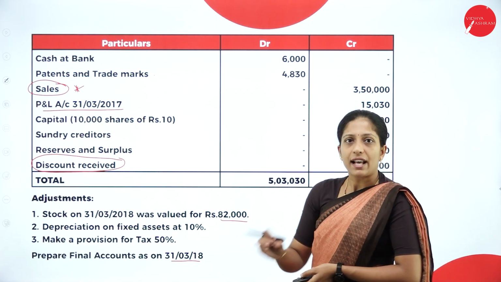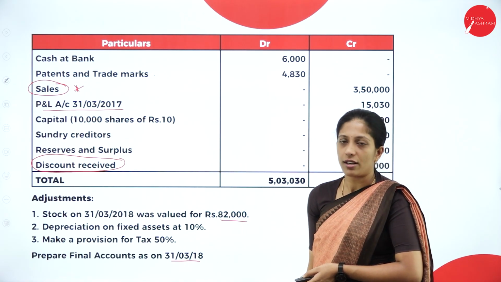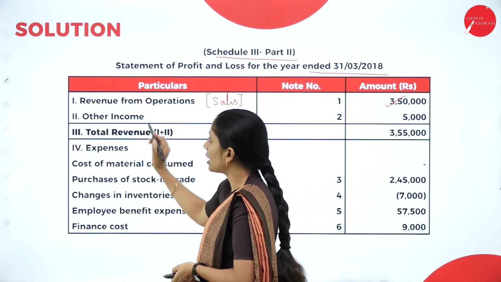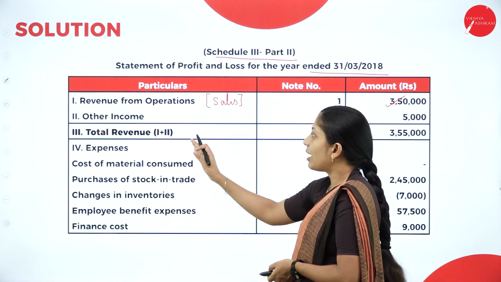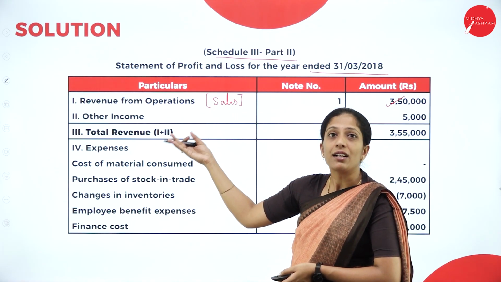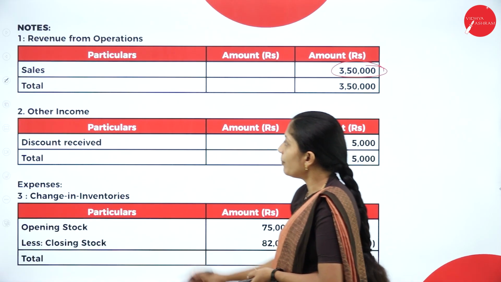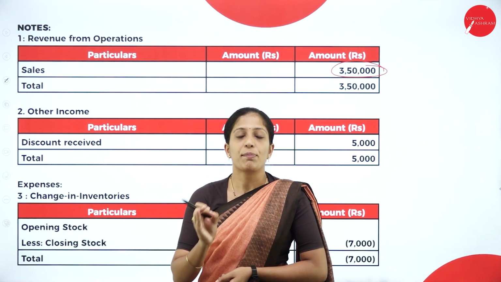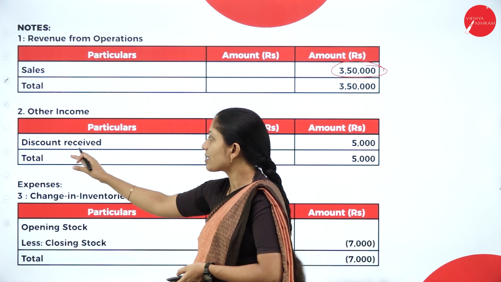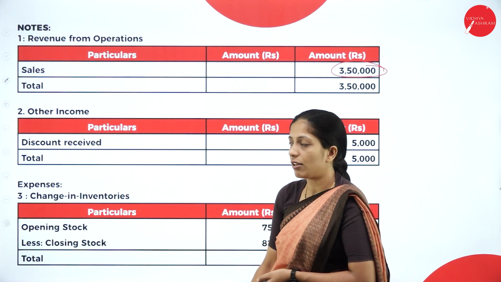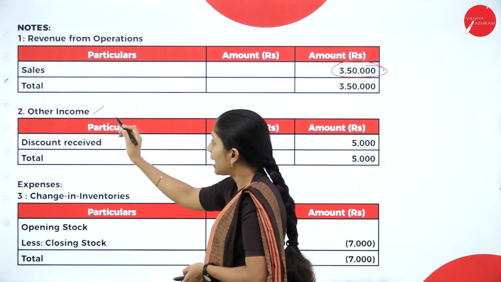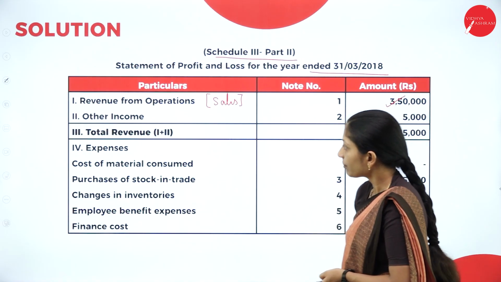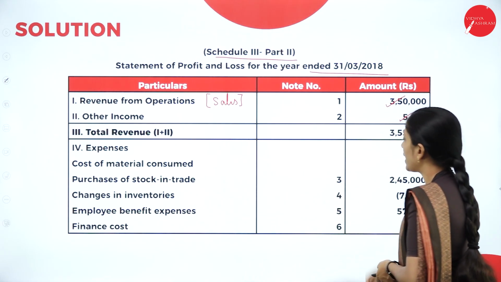So you can't write it directly in your statement of profit and loss. You can't write discount received like that, because as per the format your second item is other income. So you have to prepare a necessary note for it. See the note here: other income. Even though we have only one income, show the note, because we can't directly write discount received in the statement of profit and loss. So we will write under the heading other income, where we have discount received 5,000. Note number 2, that is 5,000.